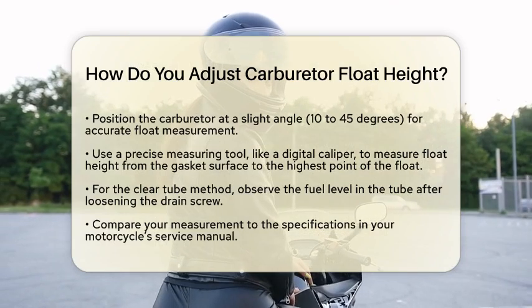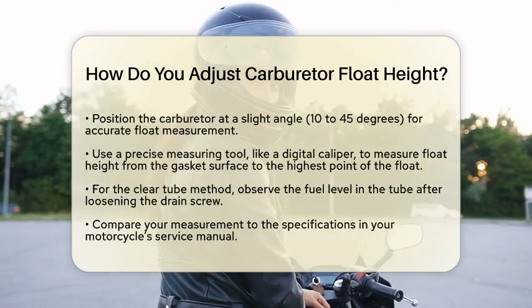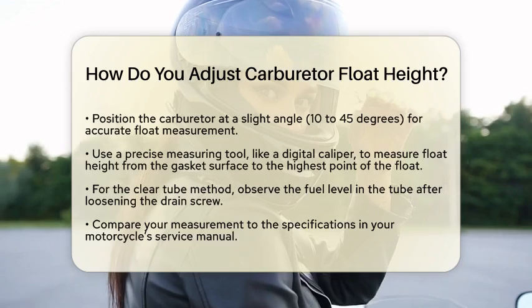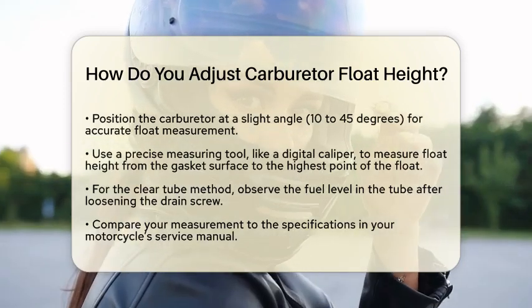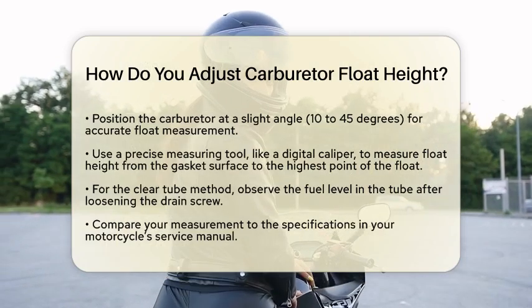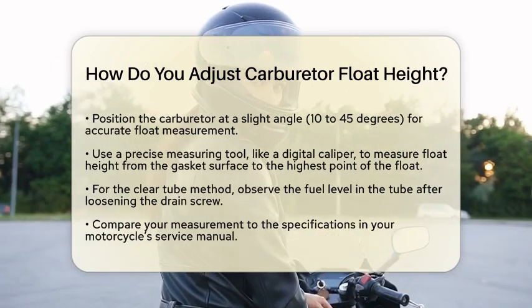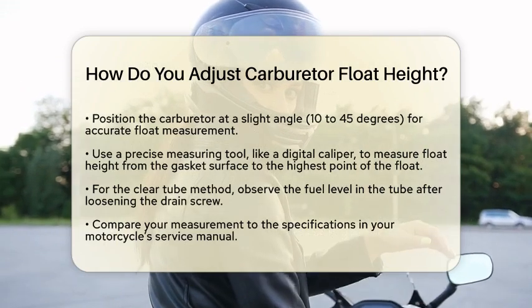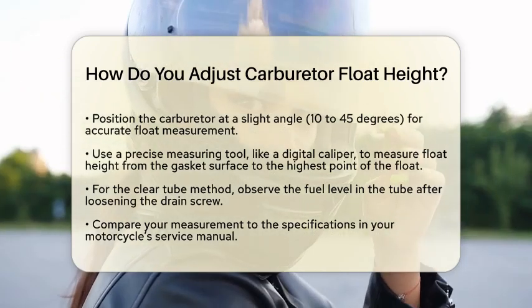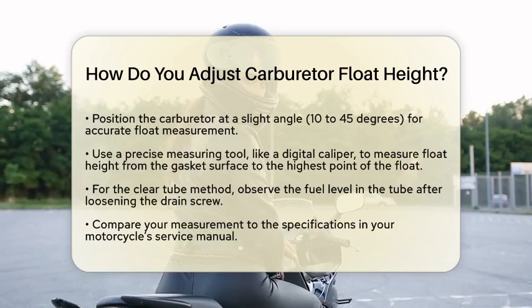Now it's time to measure the float height. Use a precise measuring tool, like a digital caliper or a depth gauge. Measure from the gasket surface, where the bowl attaches, to the highest point of the float. If you are using the clear tube method, attach the hose to the float bowl drain. Loosen the drain screw and observe the fuel level in the tube, which indicates the fuel height inside the bowl.